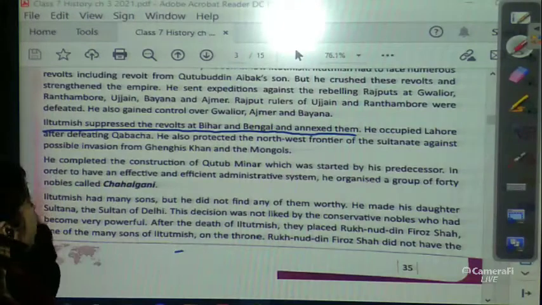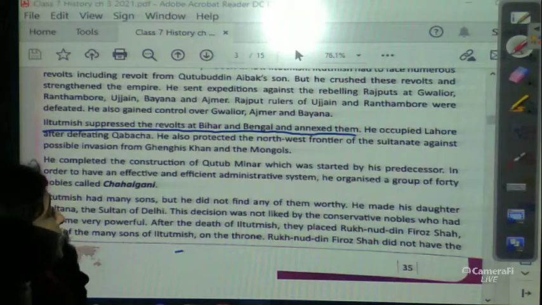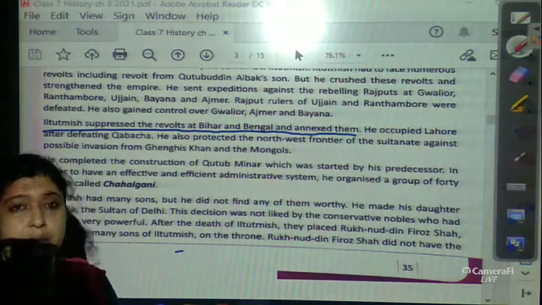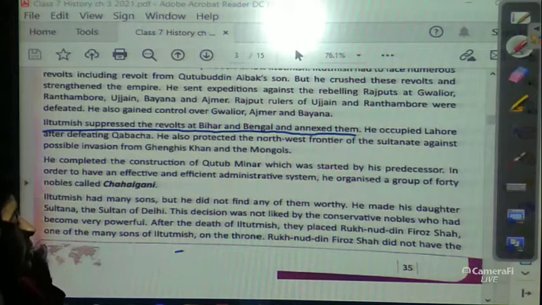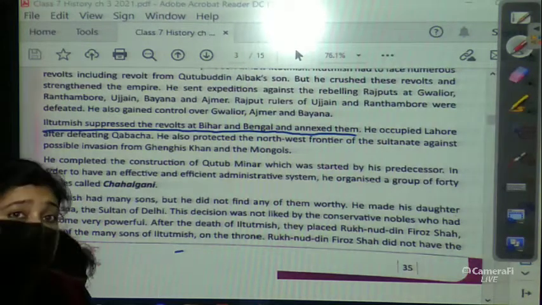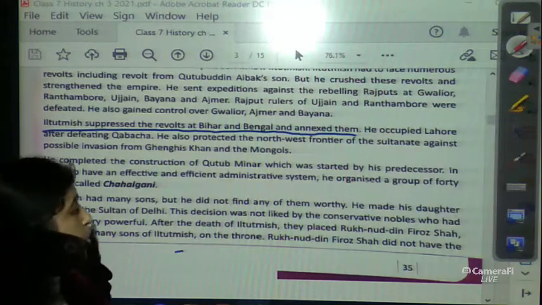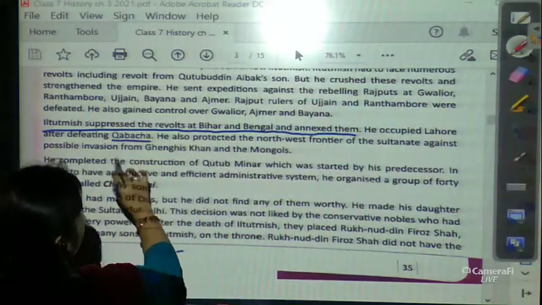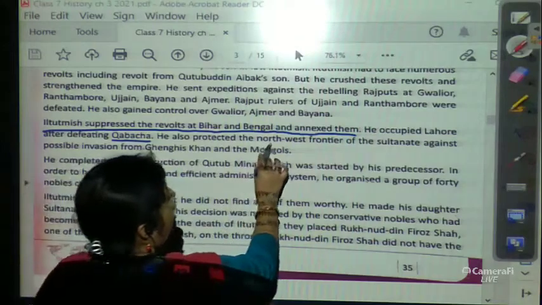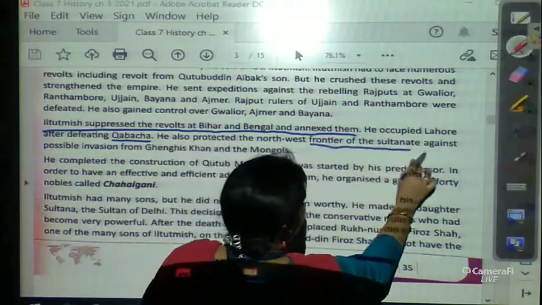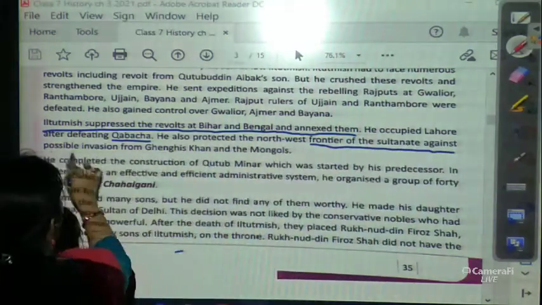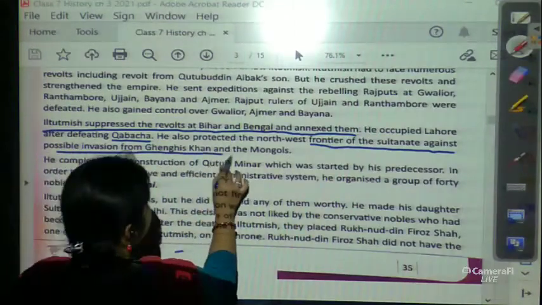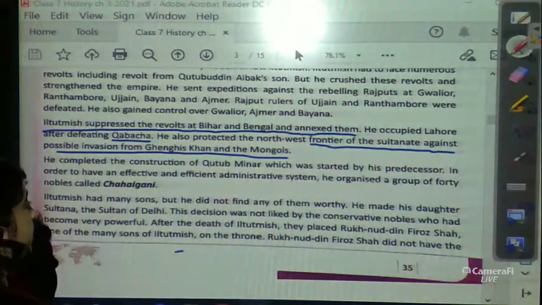Slowly he spread his kingdom and captured all those places. He occupied Lahore after defeating Qubacha. He also protected the northwest frontier of the Sultanate against possible invasion from Genghis Khan and the Mongols.